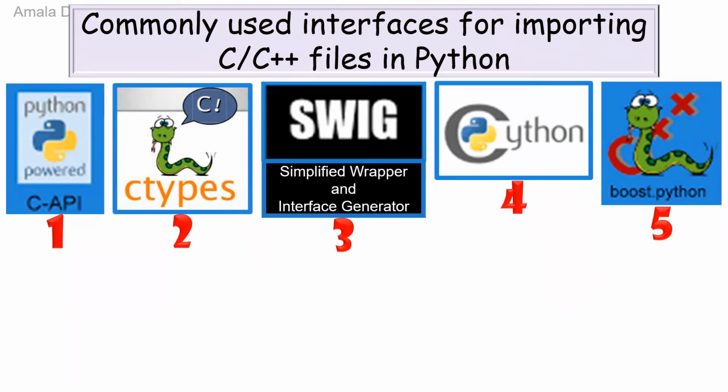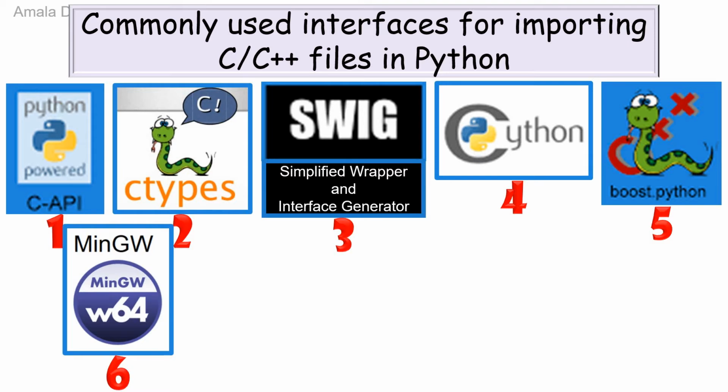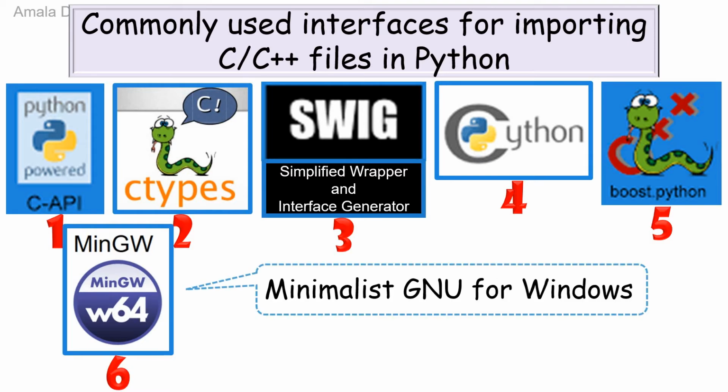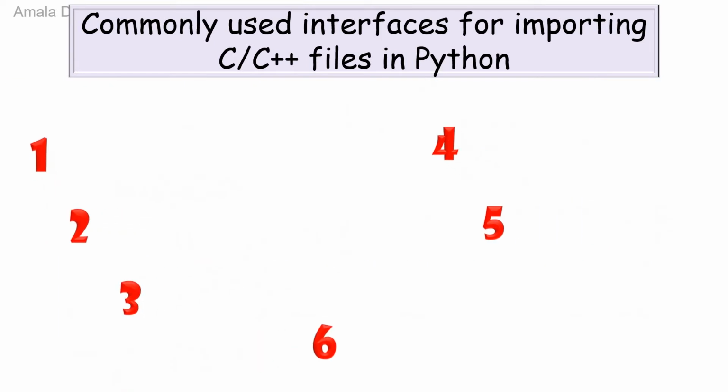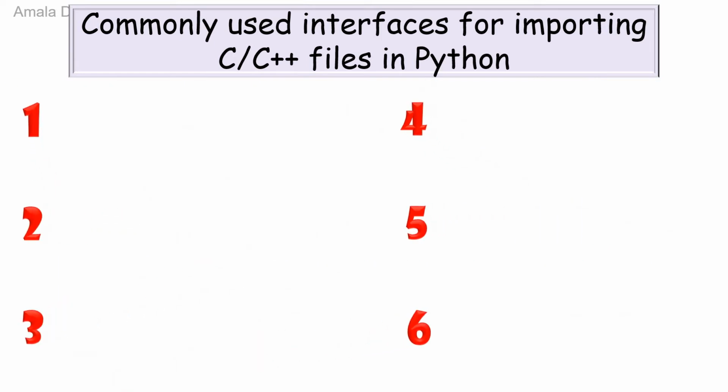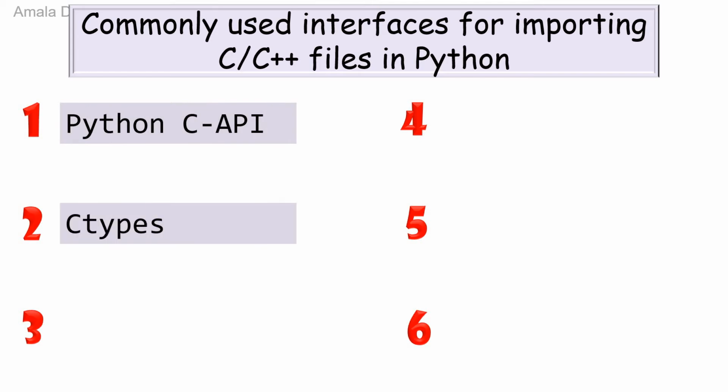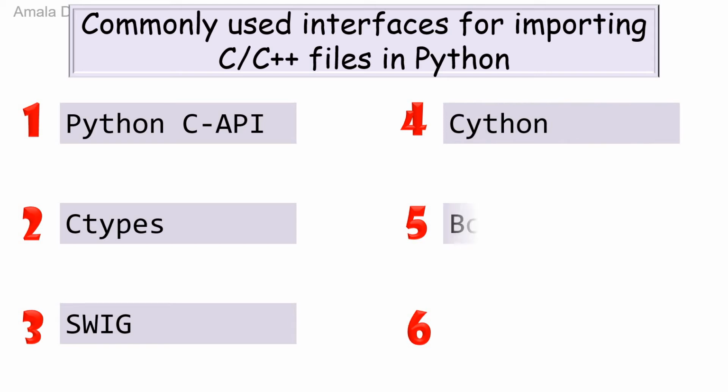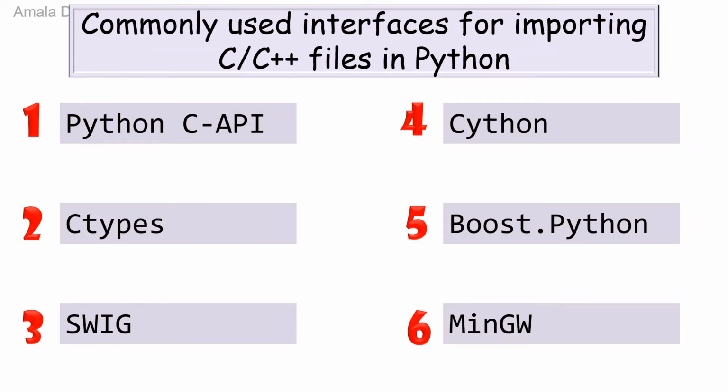The sixth interface is MinGW. MinGW stands for Minimalist GNU for Windows. Once again, I will list out all the interfaces. The first one is Python C API. Second one, C types. Third one, Swig, Simplified Wrapper Interface Generator. Fourth one, Cython. Fifth one, Boost.Python. Sixth interface is MinGW. In your syllabus, MinGW is the interface which is used for importing C++ files in Python.